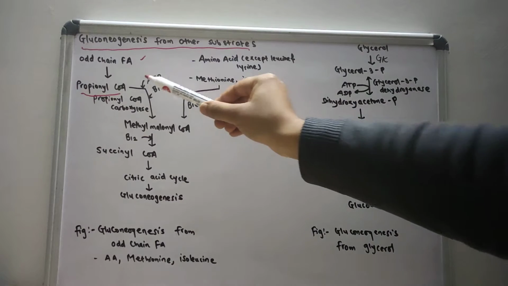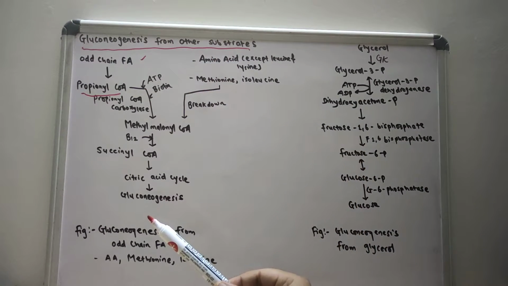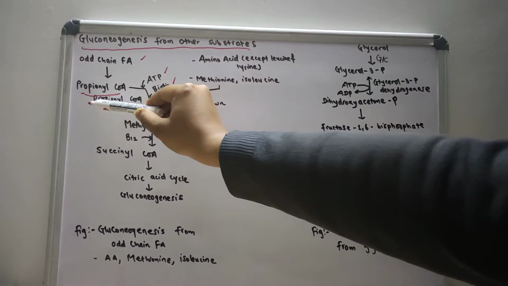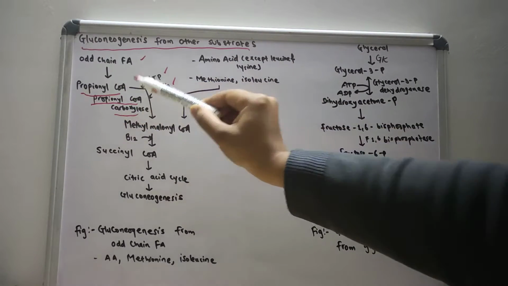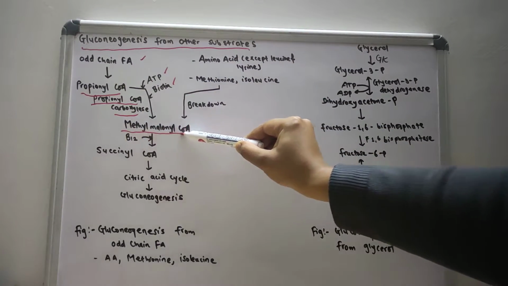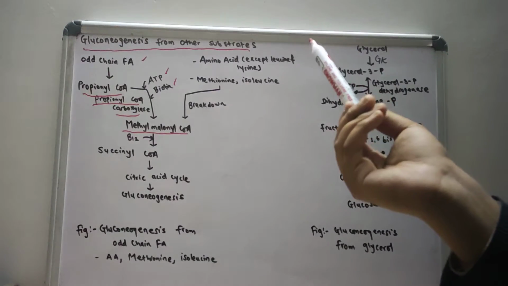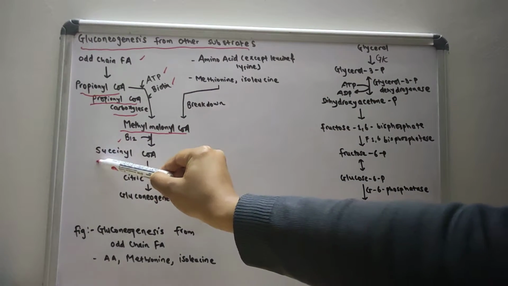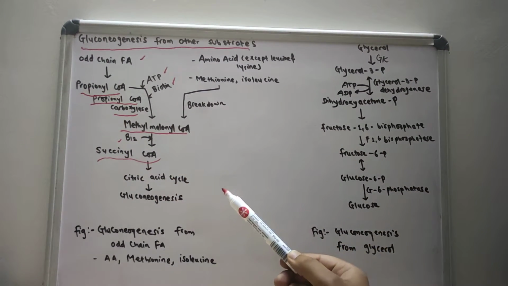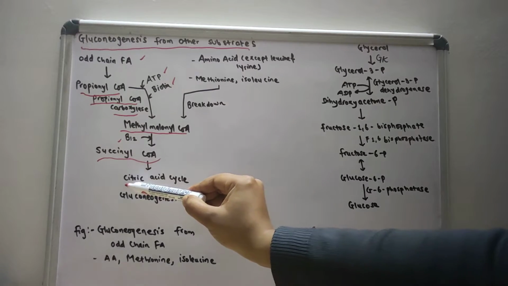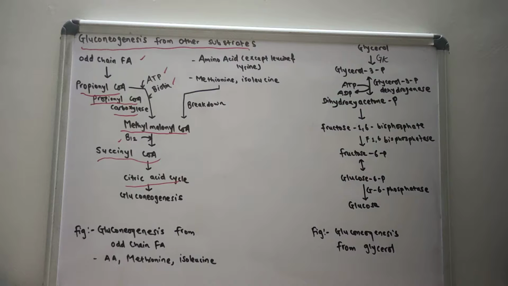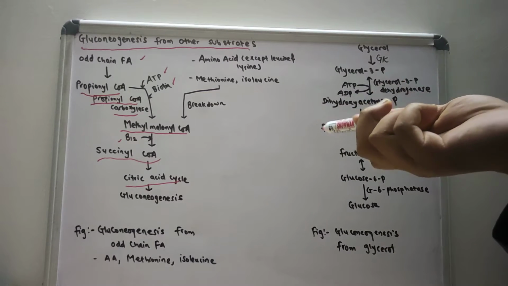So, from the odd-chain fatty acid, propionyl coenzyme A is obtained, and with the help of ATP and biotin and the action of the enzyme propionyl coenzyme A carboxylase, methylmalonyl coenzyme A is obtained. And from the methylmalonyl coenzyme A, with the help of vitamin B12, succinyl coenzyme A is obtained. The succinyl coenzyme A participates in the citric acid cycle, and in that cycle the oxaloacetate is converted to malate, and from the malate